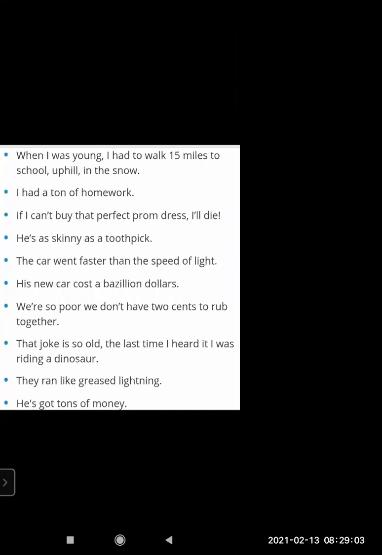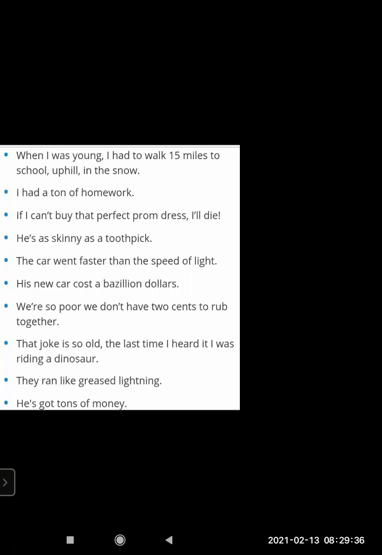He's as skinny as a toothpick. We have seen a toothpick. No one is that skinny, that thin, but it tells how thin that person is. The car went faster than the speed of light. The racing car went so fast. His new car cost $1 billion. It was such a costly car, like an Audi and all the other cars you must have seen running on the road. It costs a lot, but $1 billion, not million, is exaggerating.